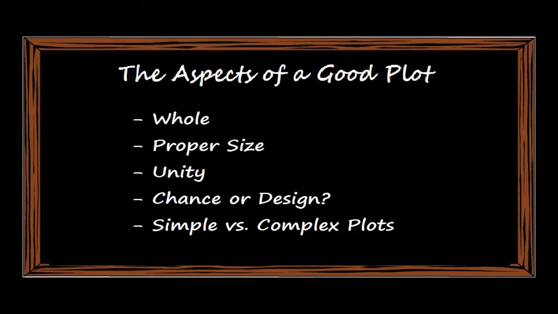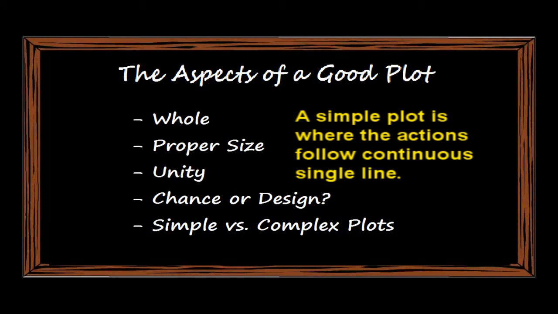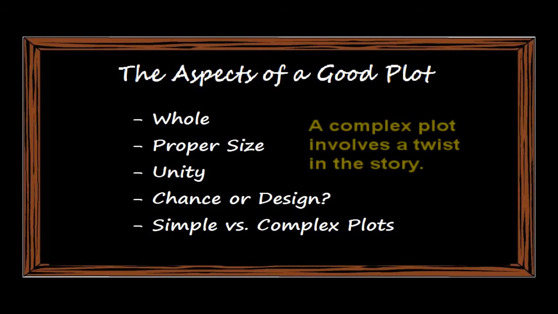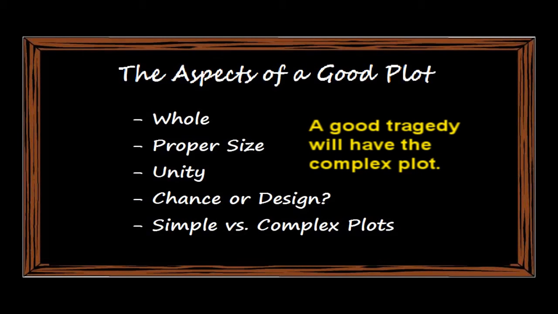There are 2 types of plots, simple and complex. A simple plot is where the actions follow a continuous single line. A complex plot involves a twist in the story. A good tragedy will have the complex plot.